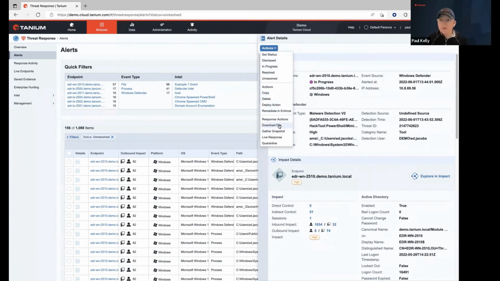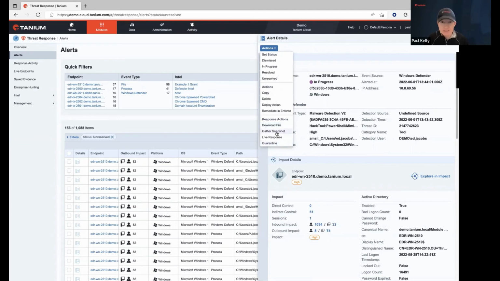A couple of reasons why you want to download it. One is maybe you actually want to submit it to a vendor, a malware vendor. Maybe it's a new variant or version that you haven't seen before, and maybe you have other security tools that are not detecting it, and you want to send it to them so they can create a detection for it. You can download the file. You can do that in a secure way.